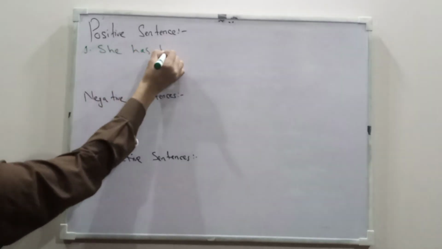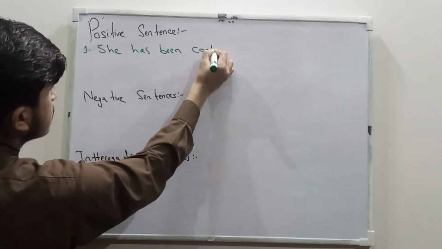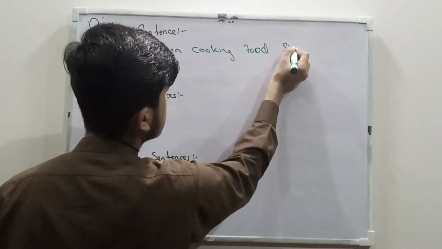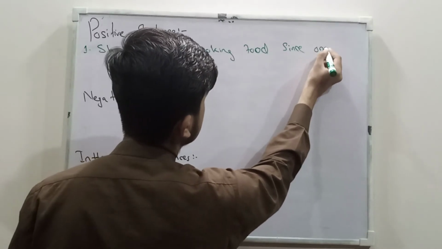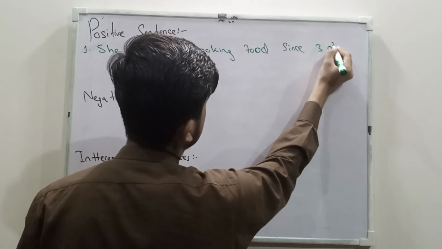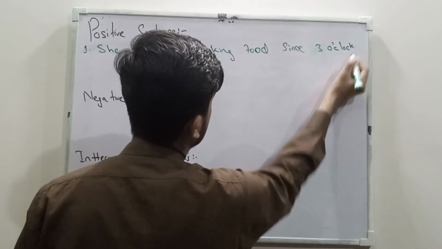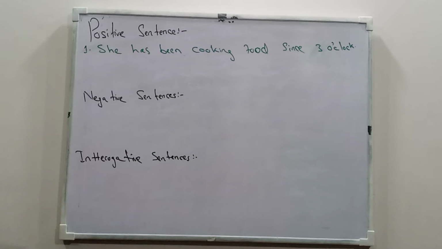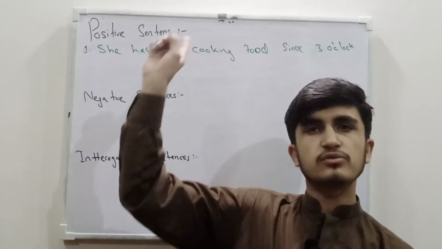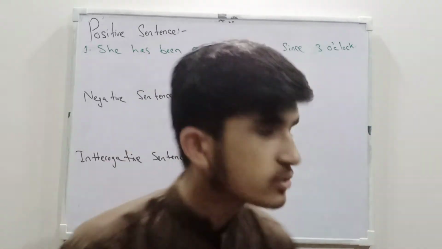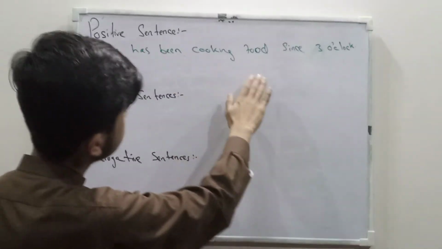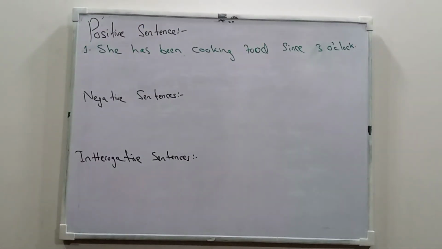She has been cooking food since 3 o'clock. Now, she has been cooking food since 3 o'clock, because I'm sure about the time that she started cooking at 3 o'clock and still she is cooking food. And if you don't want to mention time, you can put a full stop here. She has been cooking food. This is also known as present perfect continuous tense.